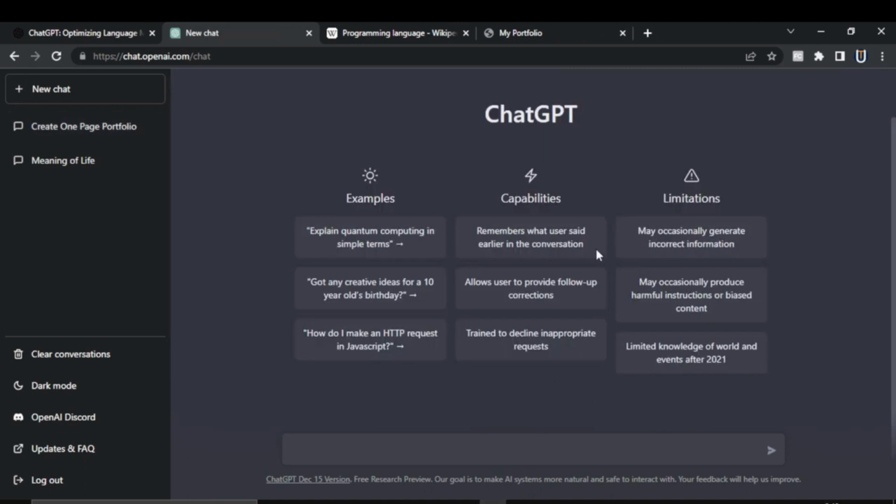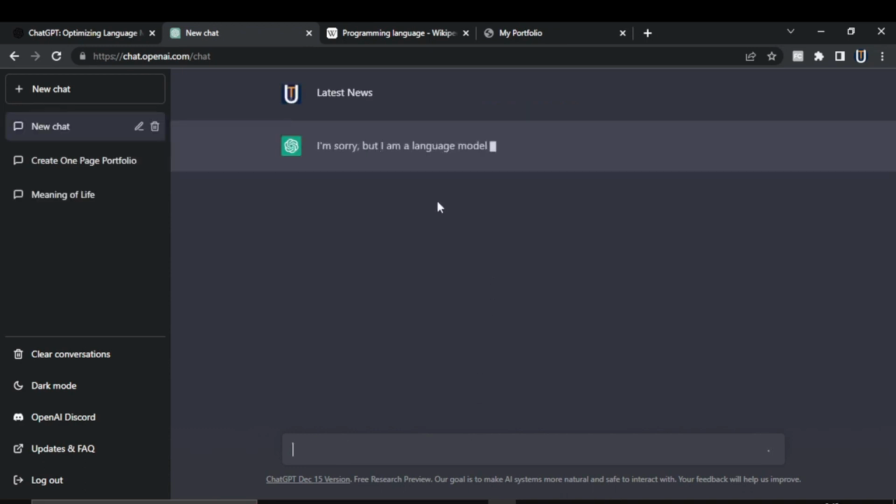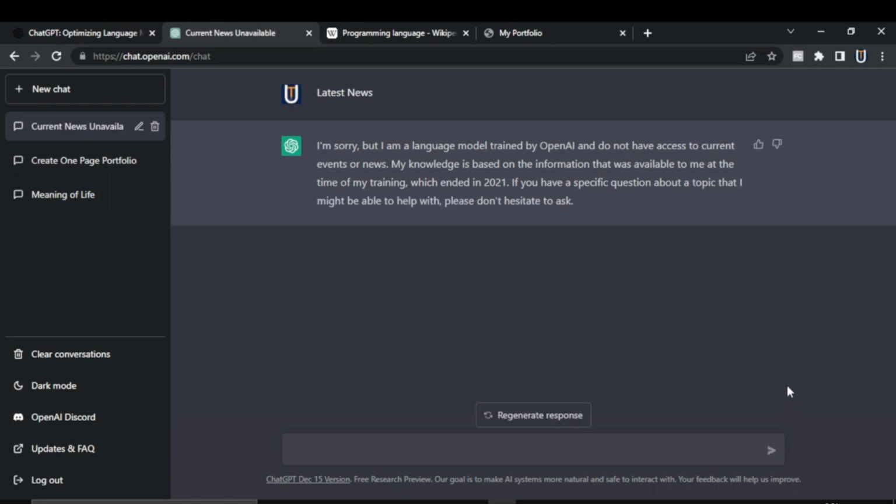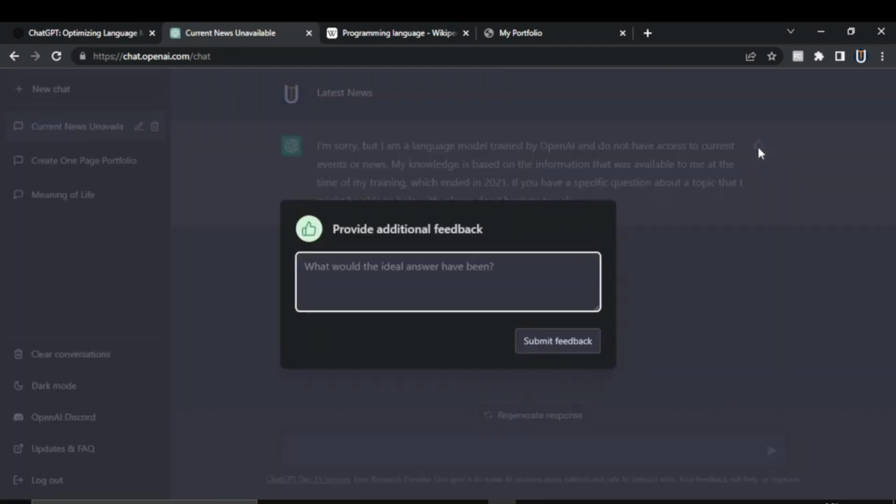At this point of this video, you would have realized why Elon Musk called it a crazy good AI, but it has some limitations which they have admitted themselves, like it may occasionally generate incorrect information, and may occasionally produce harmful instructions or biased content. For example, if I ask latest news, it tells something like this. At the end, it is just a human trained AI. But the more it is trained, the better it will get. That's why it has this like and dislike feature, and you can also submit your feedback through it.